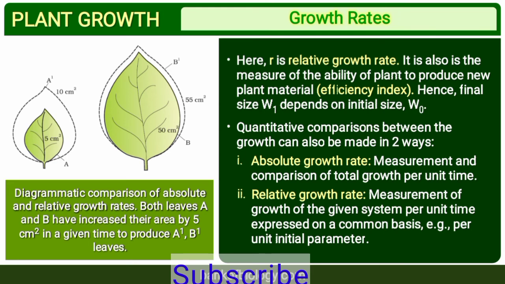Quantitative comparisons between growth can also be made in two ways. One is absolute growth rate and second is relative growth rate. Measurement and comparison of total growth per unit time is called absolute growth rate. It means how much actual growth it can do. Next is relative growth rate, the measurement of growth of the given system per unit time expressed on a common basis. That means per unit initial parameter we can compare, like comparing the length of one plant with that of the other. That is relative growth rate.